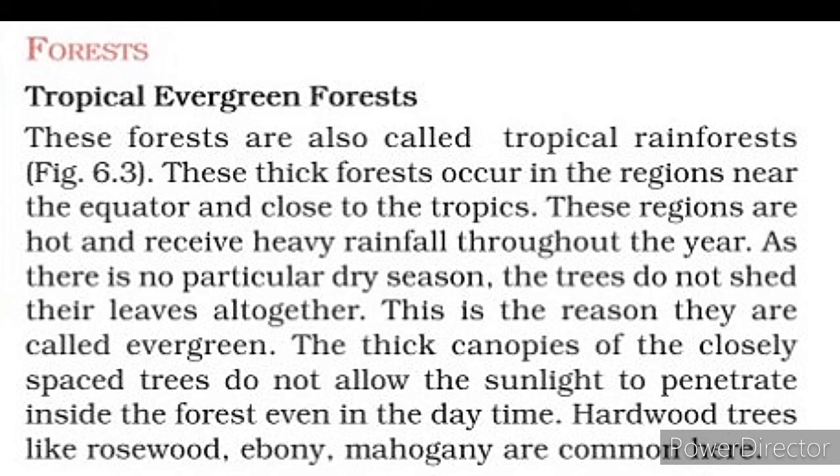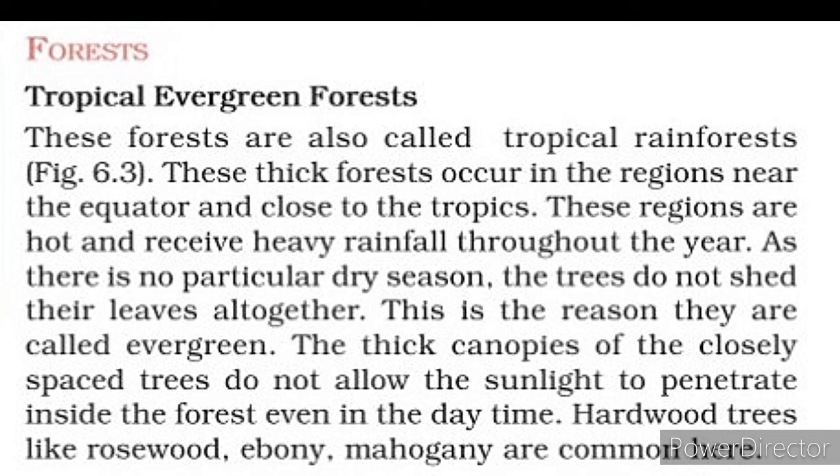Tropical evergreen forests have thick forests that occur in the region near the equator and close to the tropics. That's why it is known as tropical, because it is located in tropical areas. These regions are hot and receive heavy rainfall throughout the year because of the tropical climatic condition.